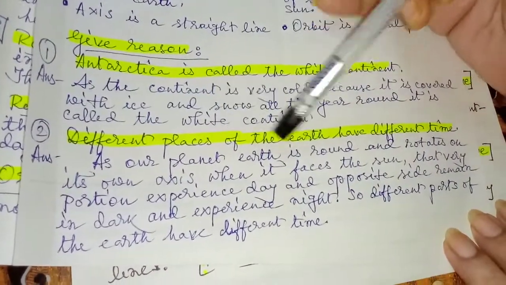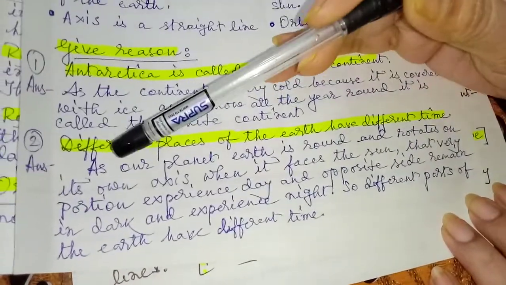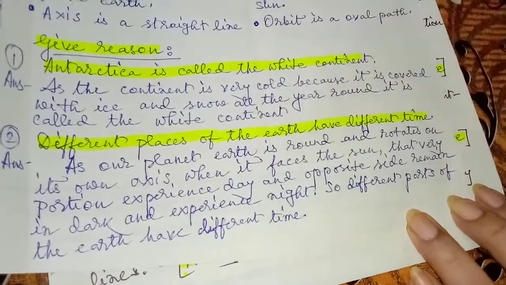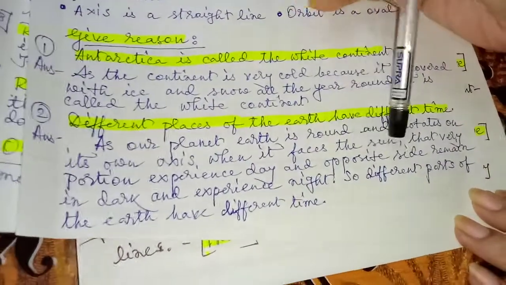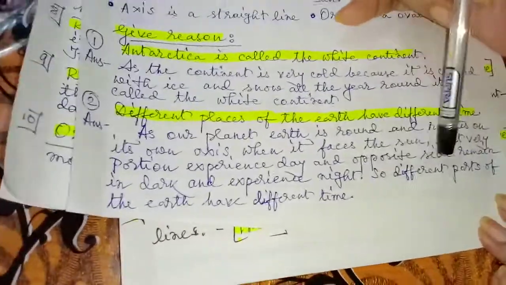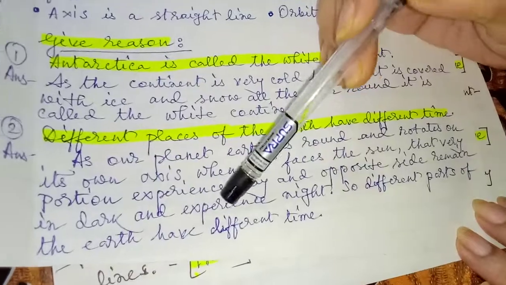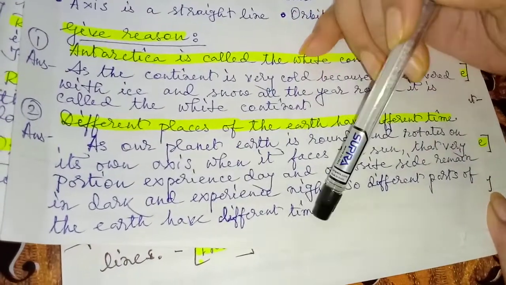Next question: different places of the earth have different time. As our planet earth is round and rotates on its own axis, when it faces the sun, that very portion experiences day and the opposite side remains in dark and experiences night. So different parts of the earth have different time.